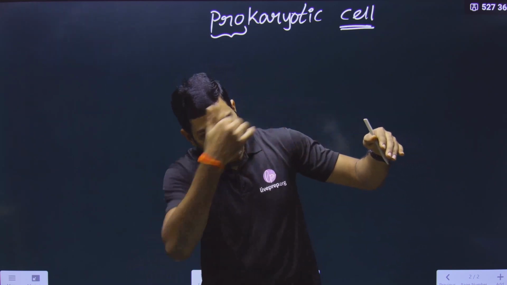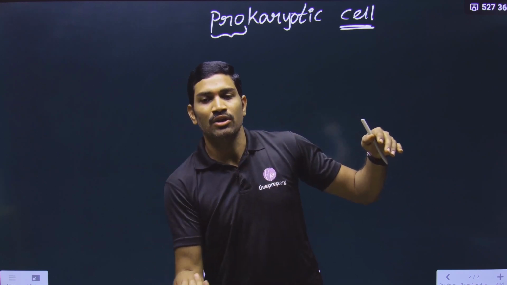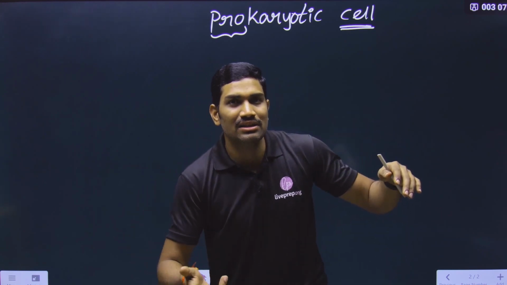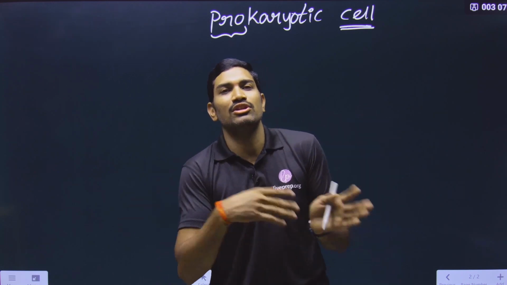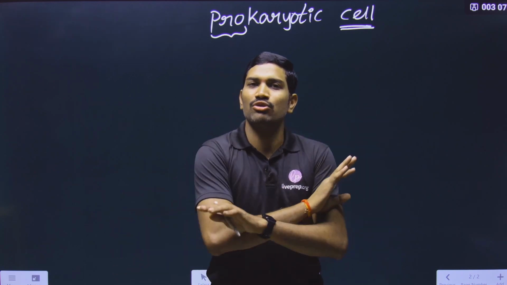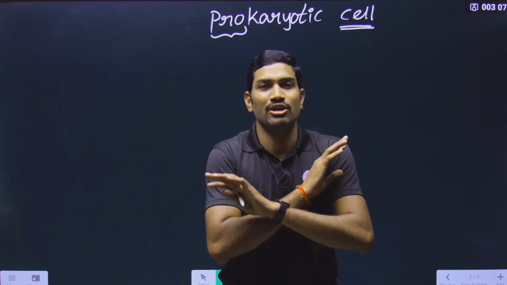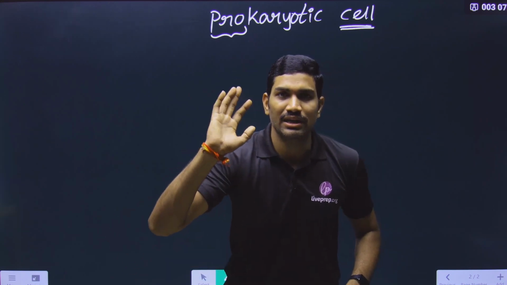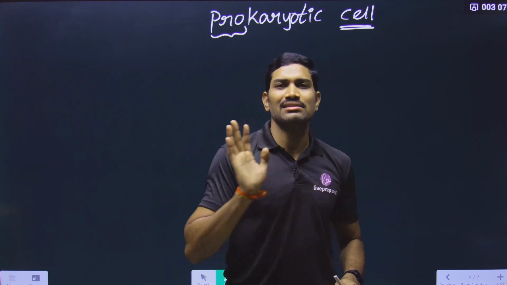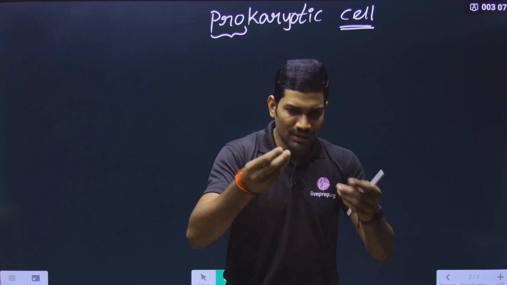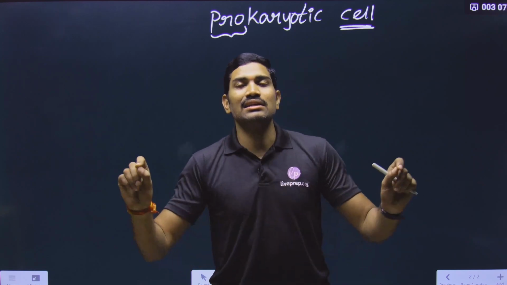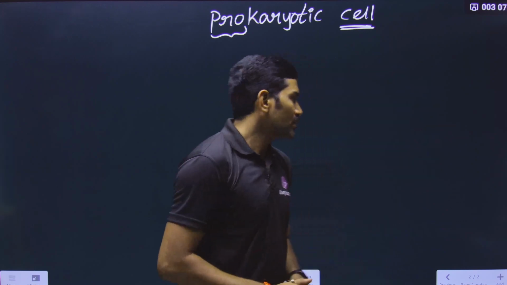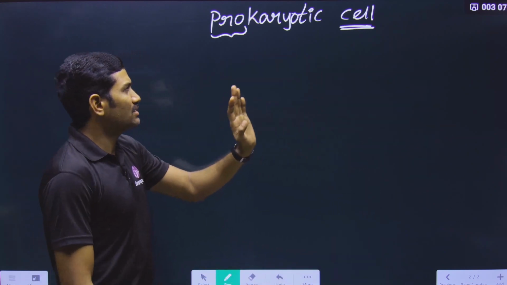So it is the before form for that particular nucleus, that we are observing in the prokaryotic cell. That's why we are calling this a prokaryon, before form for the nucleus. And here a well-defined nucleus is not present, nuclear membrane is not present, chromosomes are not present, directly nucleoid is present. And where is this nucleoid? Directly in the cytoplasm. Anyhow, some points we will discuss in overview, and the clear-cut details we will study separately in the prokaryotic chapter. Okay, in the prokaryotic part separately we will study about that.